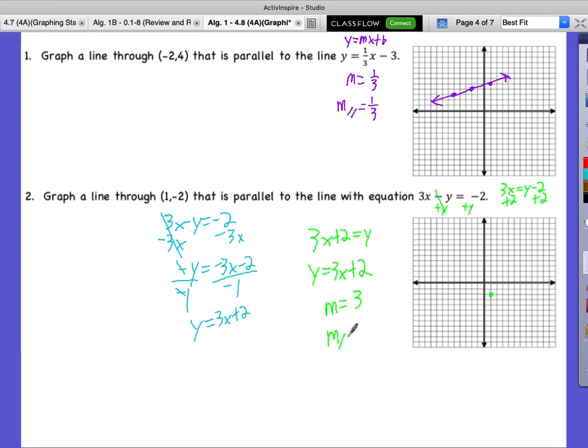So what's the slope of our parallel line? 3. So now, this is really like 3 over what? 3 over 1. Very good question. So what direction are we going 3? Up, and then what direction do we go 1? Right. Or if we go back to our original point, what direction would we go 3 again? Down 3. What direction do we go 1? Left. 3, 1. And we can keep repeating that over and over if we wanted.